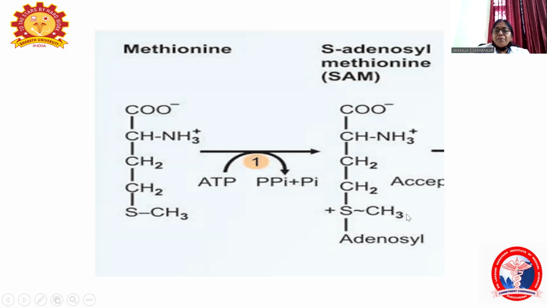Now the bond between the methyl group and the sulfonium ion is a very labile, very weak bond. So it can easily release the methyl group from its structure. So this activated methionine is called S-adenosyl methionine. The reason for activation is for the release of methyl group from the methionine.